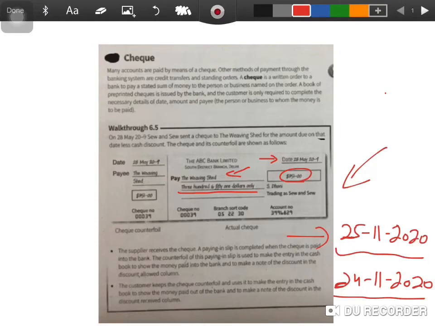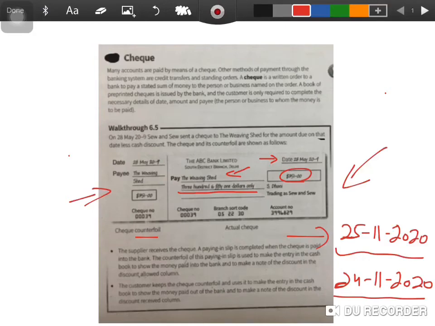And similarly, all these details are also going to be filled up here on the check counterfoil, so that even after 5 months, if I need to see to whom this check was issued, I can confirm that by having a look at the check counterfoil. All right, these two points are important.